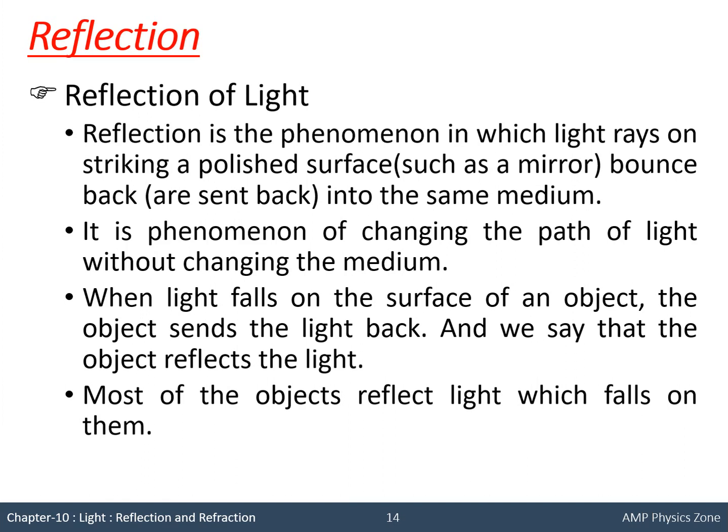Now in the case of a mirror, it is a glass plate which is coated with a layer of silver. As scratches can be there on the silver layer, a red coating is done on the back side of the silver layer, on one side of the silver layer. Now, as silver is the best reflector available, it will reflect most of the light.